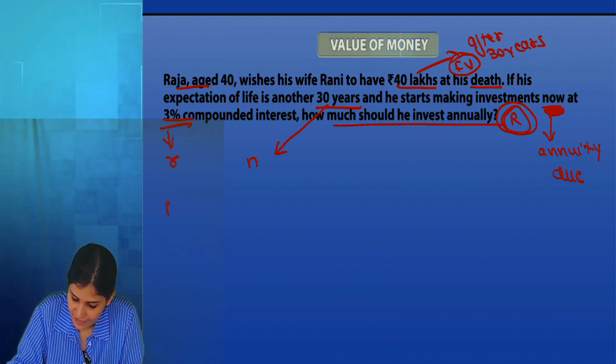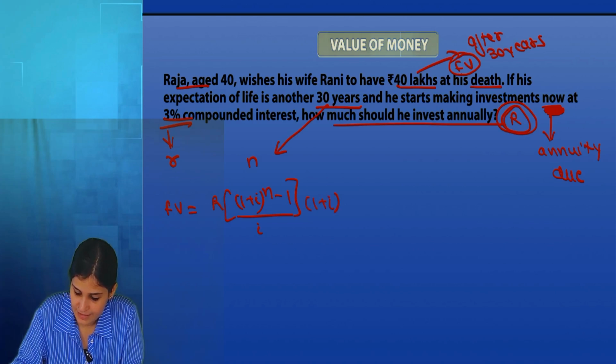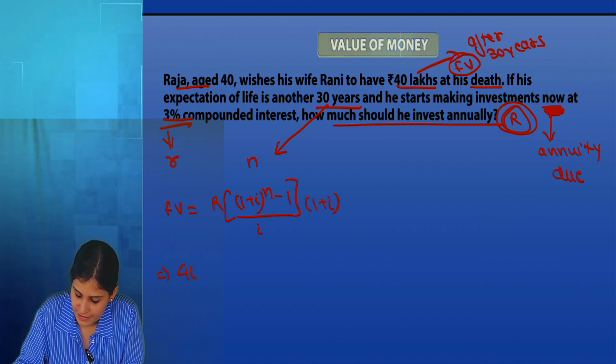So future value of annuity due formula: R into ((1 plus i) to the power n minus 1) by i, into (1 plus i). Future value is 40 lakh.